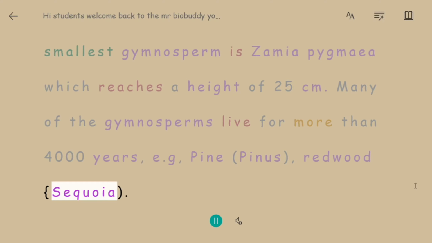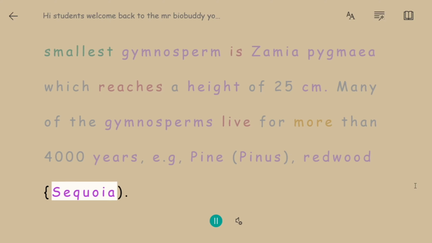External features. The plant body is a sporophyte and differentiated into root, stem and leaves. Tap roots are present for proper anchorage of the heavy plant. Roots in some genera have fungal association in the form of mycorrhiza, e.g., Pinus, while in some others, e.g., Cycas, small specialized roots called coralloid roots are associated with N2 fixing cyanobacteria such as Anabaena, Nostoc, etc. The stems are branched, e.g., Pinus, Cedrus, or unbranched, e.g., Cycas. The leaves may be simple or compound.